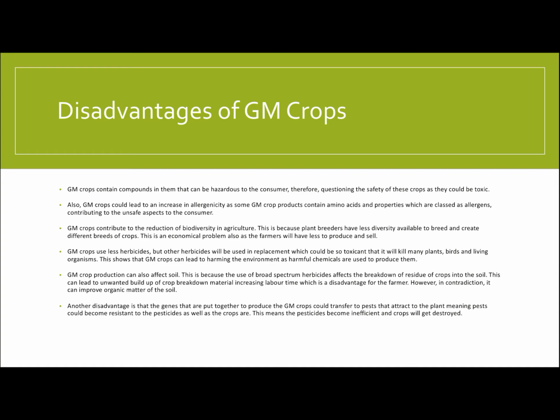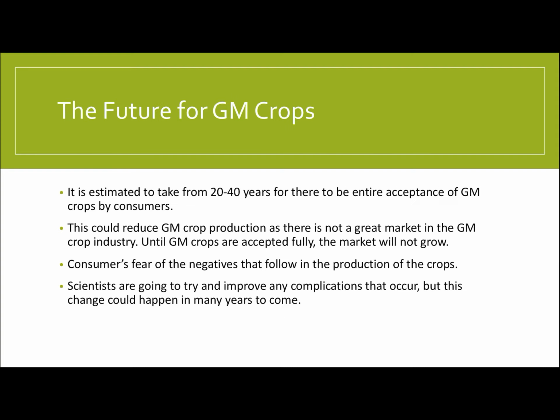Another disadvantage is that the genes that are put together to produce the GM crops could transfer to pests that are attracted to the plant, meaning pests could become resistant to the pesticides as well as the crops are. This means the pesticides become inefficient and crops will get destroyed.